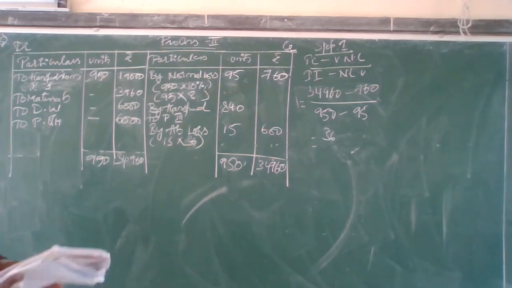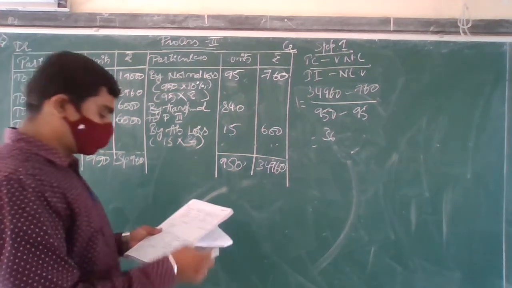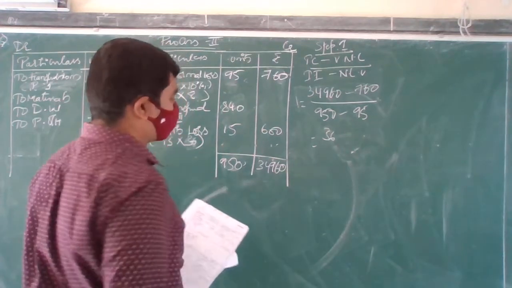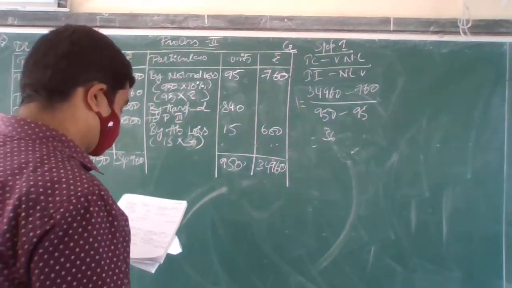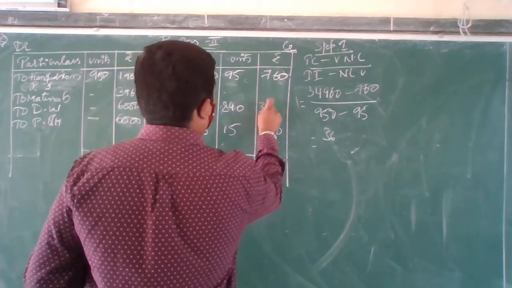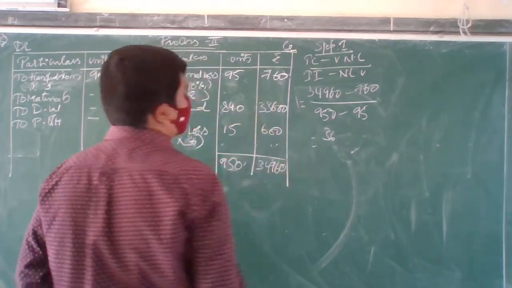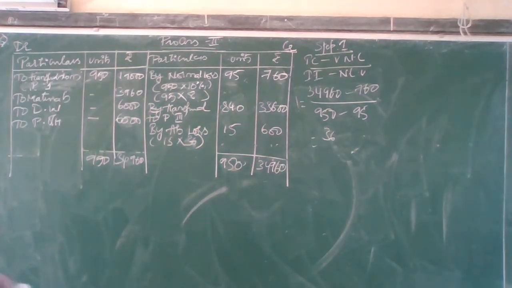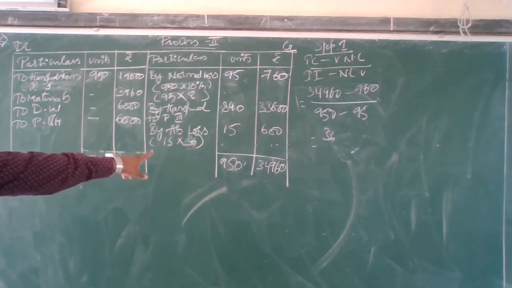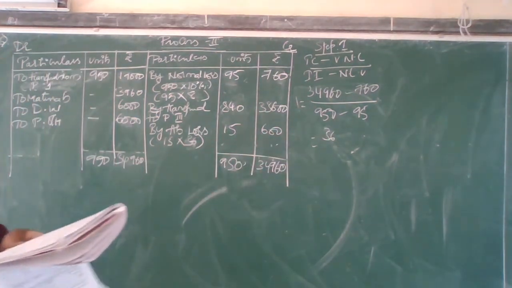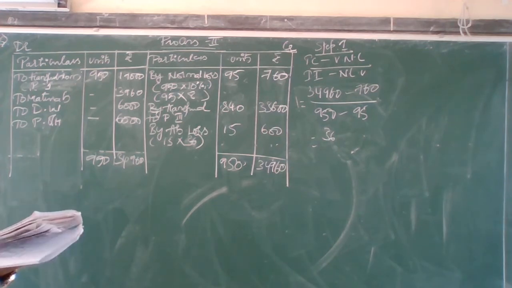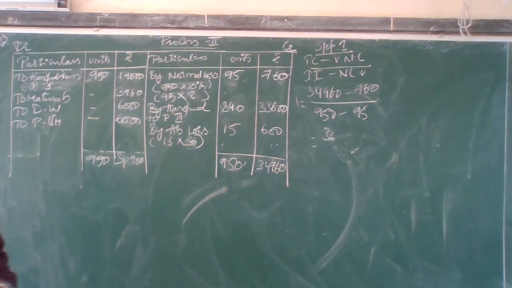Okay, but before moving to that process, I have to balance this. Okay, 34,960 minus 600 minus 760 if you do, how much do you get? 33,600 you are going to get. Okay, I hope everyone is clear with this. 15 into 36, so 36 is significant. It's not 40, you are going to get 36. Okay, 15 into 36 you are going to get. Just a minute.